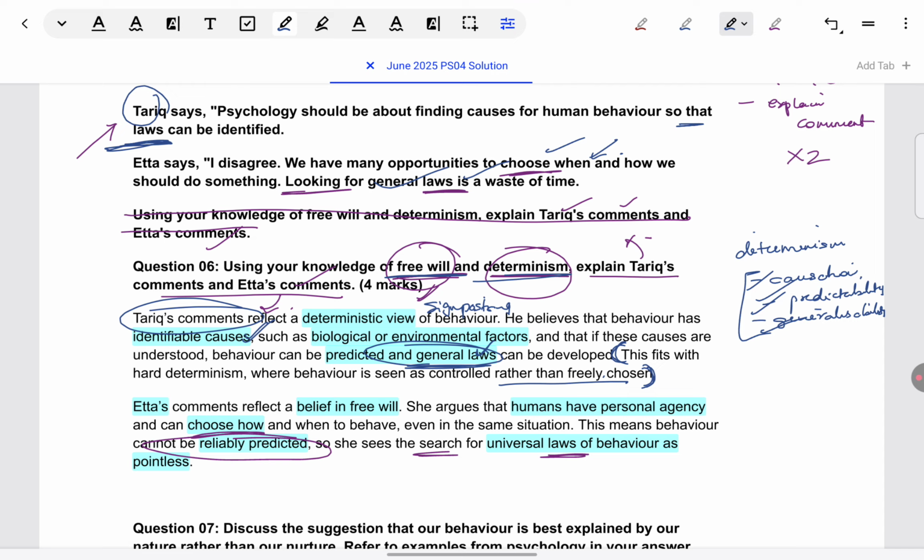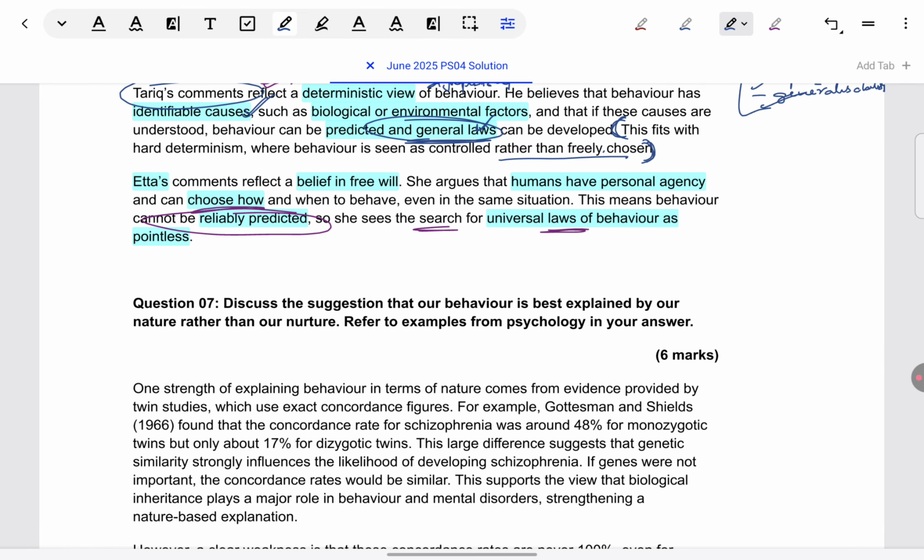Let's look at the next question. Discuss the suggestion that our behavior is best explained by our nature rather than nurture. Refer to examples from psychology in your answer. Okay, now when it comes to discuss, it's an AO3 command term.